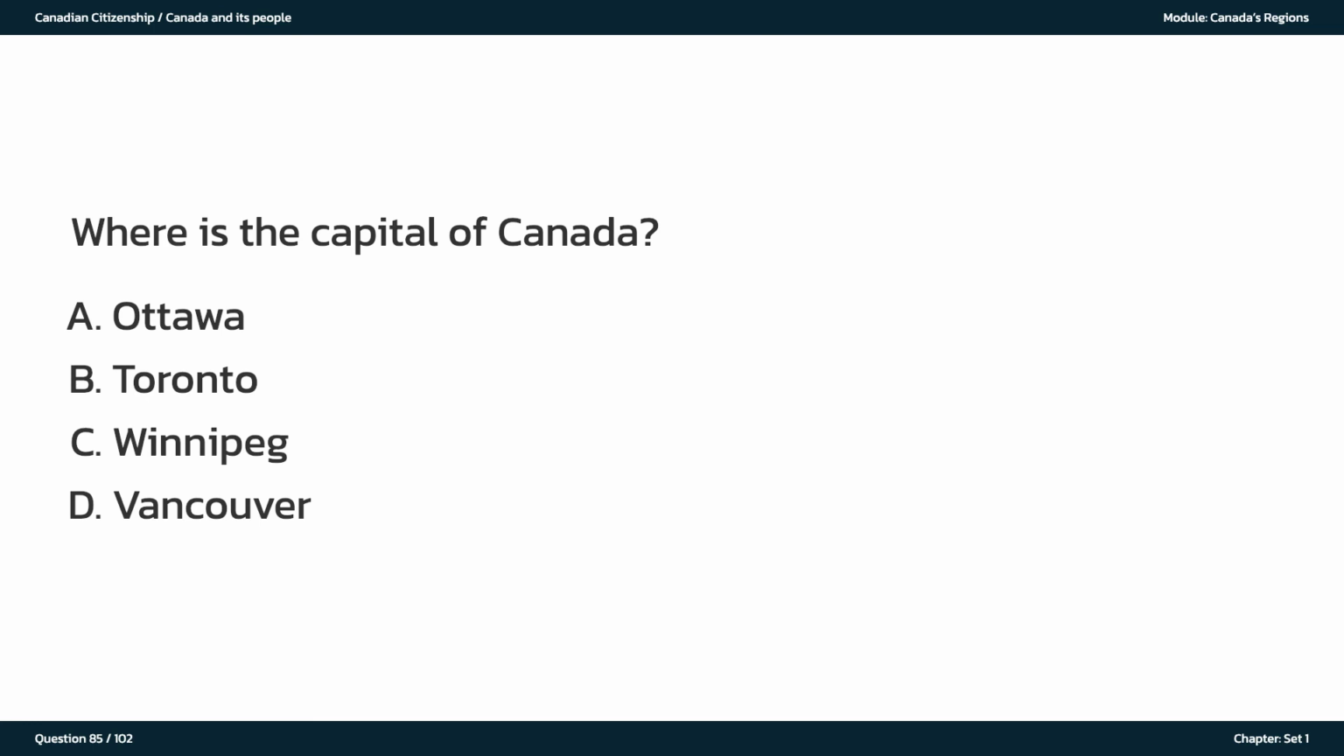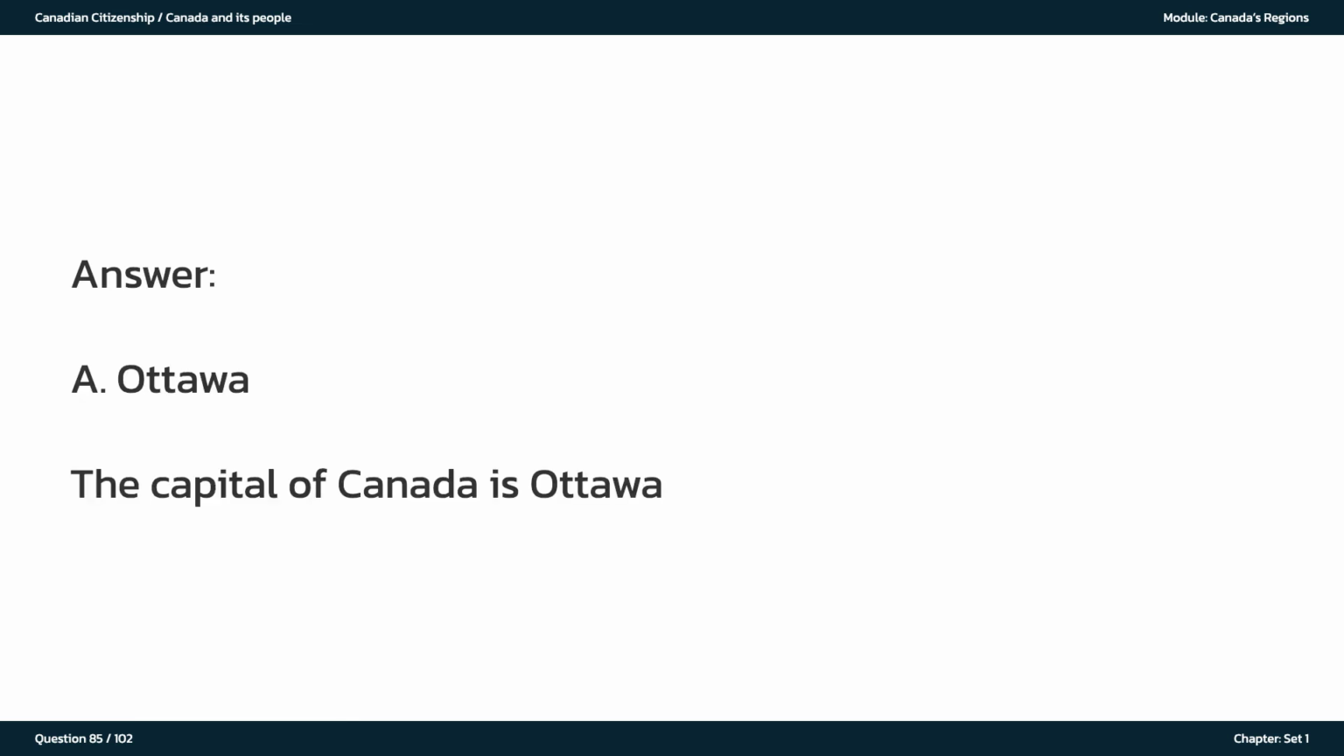Where is the capital of Canada? A. Ottawa. B. Toronto. C. Winnipeg. D. Vancouver. The answer is A. Ottawa. The capital of Canada is Ottawa.